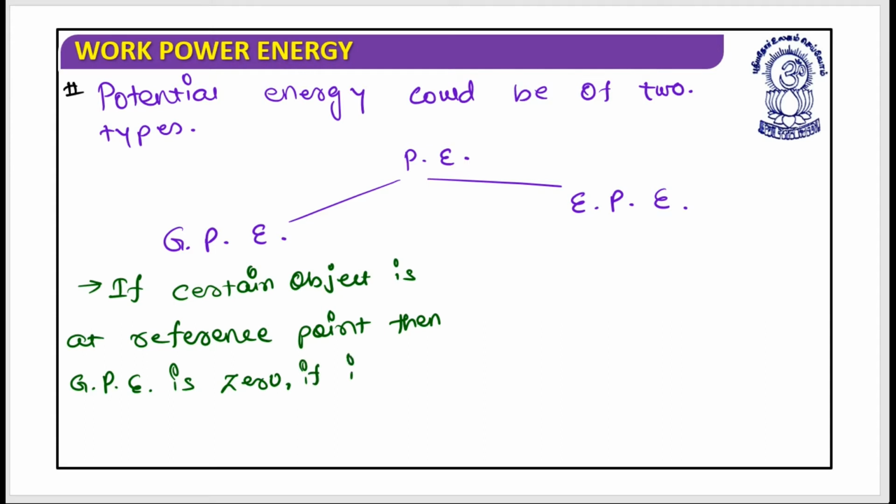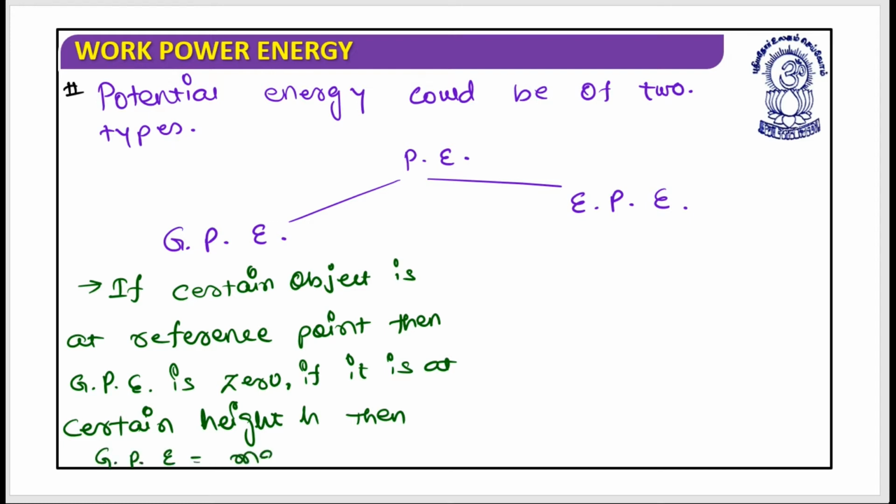If it is at a certain height h, then gravitational potential energy would be equal to mgh.